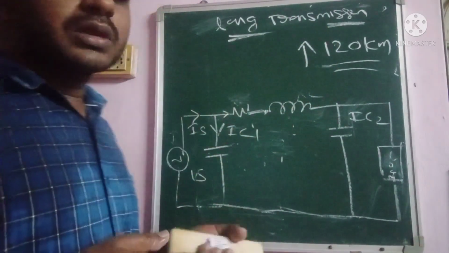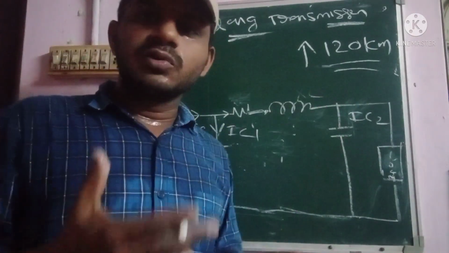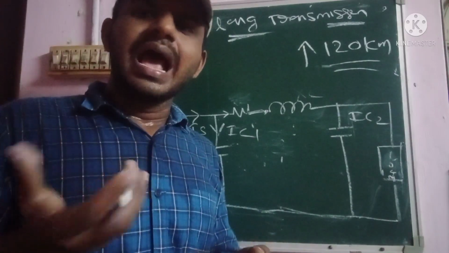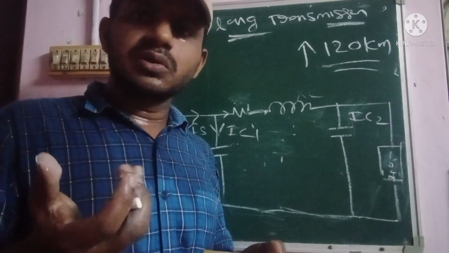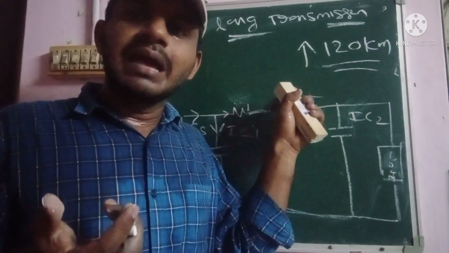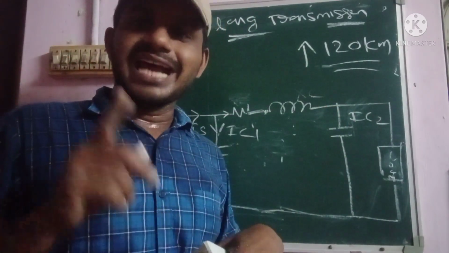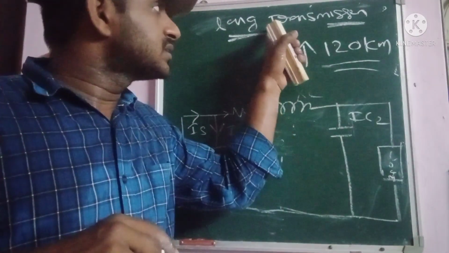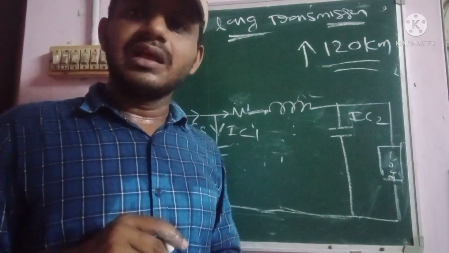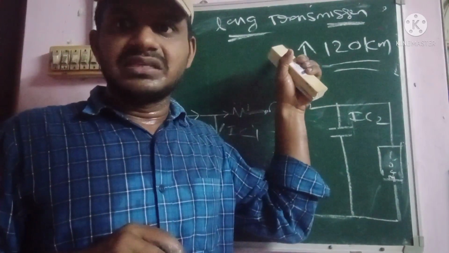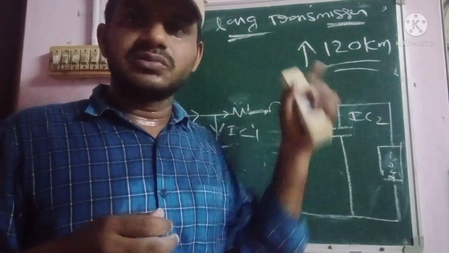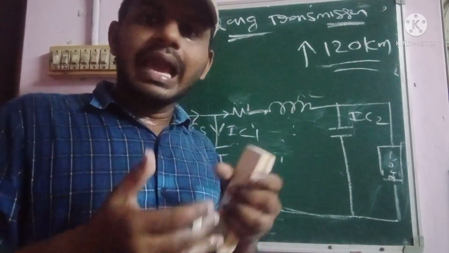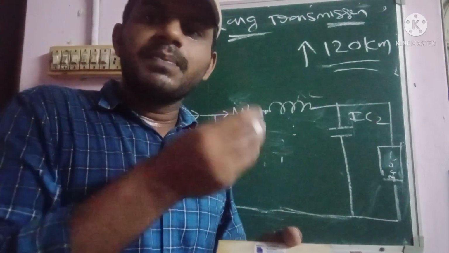Okay, and also coming to the long transmission lines, in this also mostly heavy losses are there, like corona, skin effect and proximity effect, all those iron losses and copper losses, will be very high when compared to both short transmission lines as well as medium transmission lines. Okay, and also voltage regulation changes here. Between the sending end and receiving end, some voltage regulation change will be there according to the losses existing in that particular transmission line.